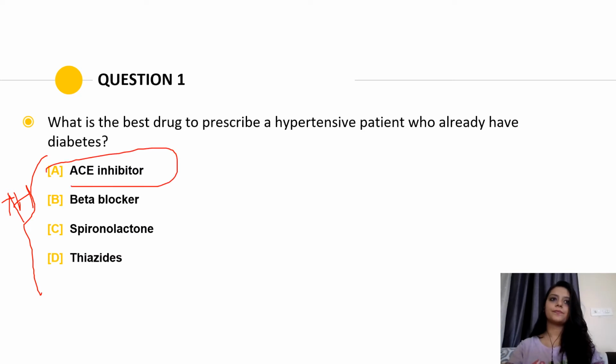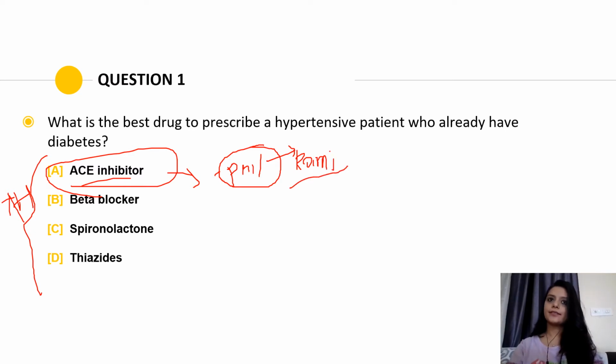ACE inhibitors. First of all, you should know the examples of ACE inhibitors. Whenever they tell you that a patient is hypertensive and already has diabetes, the best drug is ACE inhibitors. To remember easily, all these drugs end with pril. The examples are captopril, ramipril, lisinopril. Most of these drugs end with pril. The most used one is ramipril.